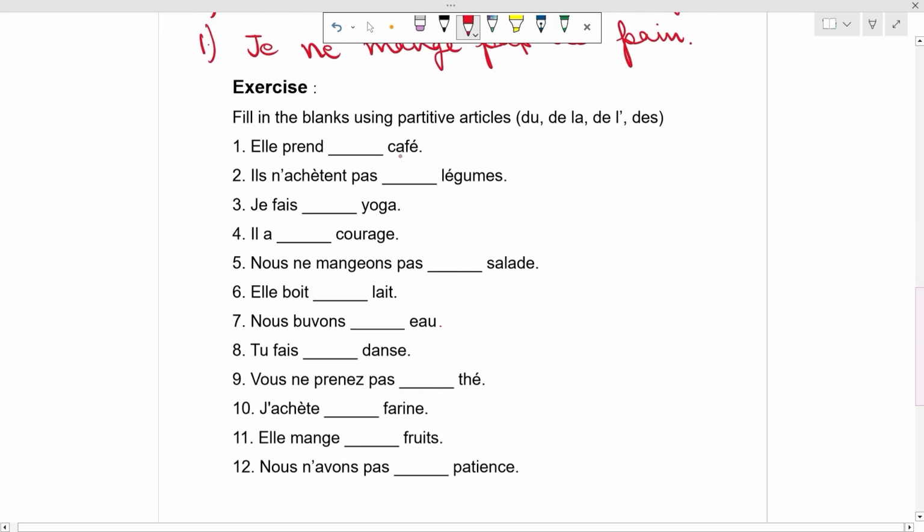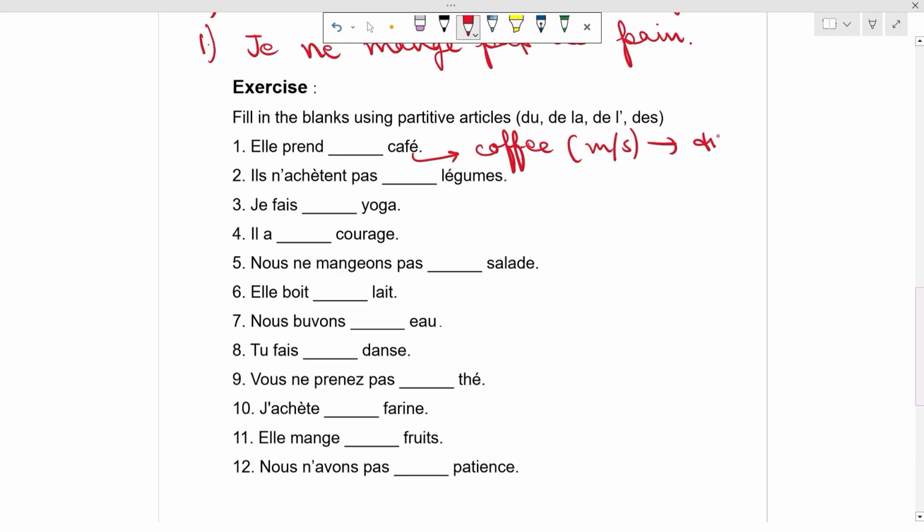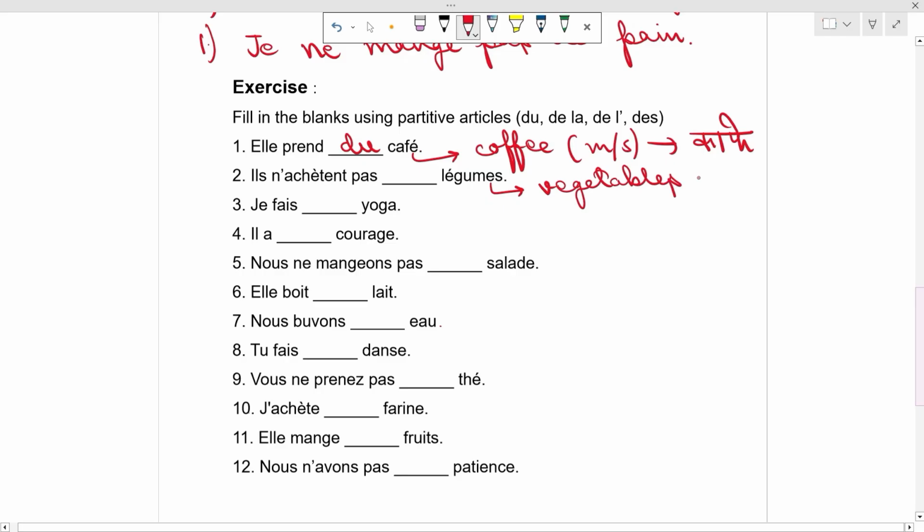Elle prend dash café. Café means coffee. It is a masculine singular noun. Pronunciation is café. So we will use du. Il n'achète pas dash légumes. Légumes means vegetables. Since it is a negation, we will use de. Il n'achète pas de légumes.